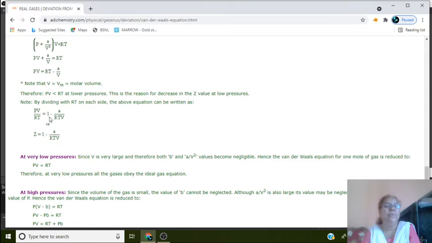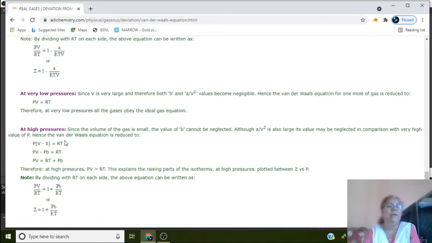is equal to 1 minus a by RTv, or Z is equal to 1 minus a upon RTv. Here at very low pressure, since v is very large, b and a by v square values become negligible. Hence, the van der Waals equation for 1 mole of gas is reduced to Pv equal to RT. Therefore, at very low pressure, all the gases are ideal gases. That means the real gases obey the ideal gas equation.